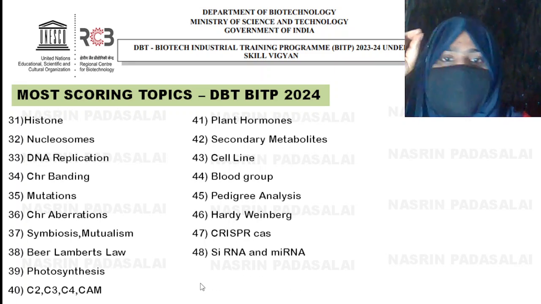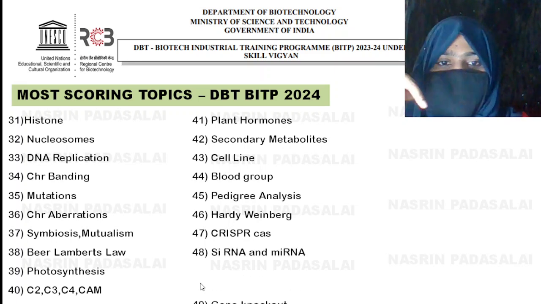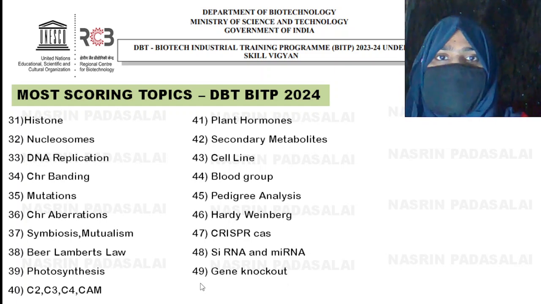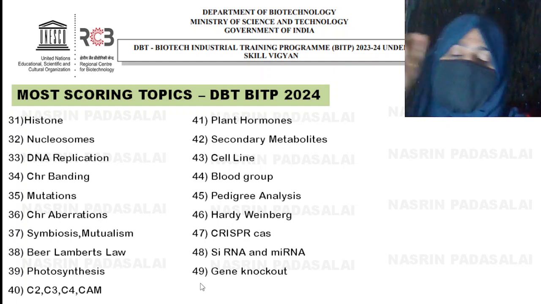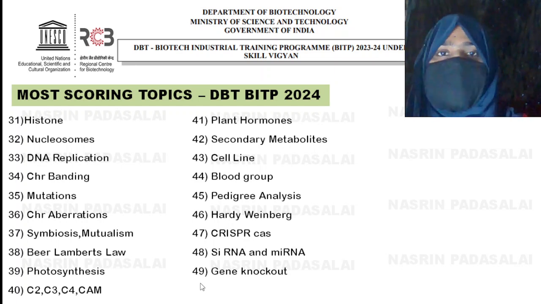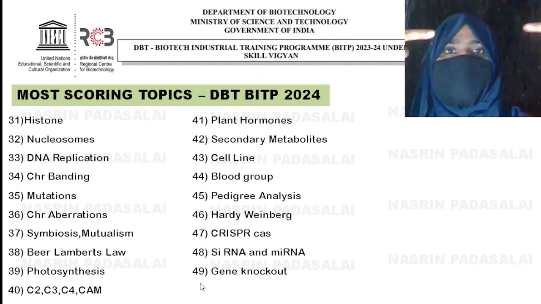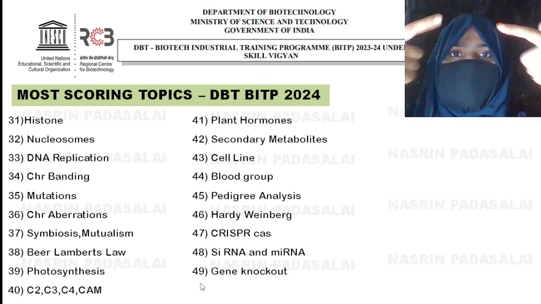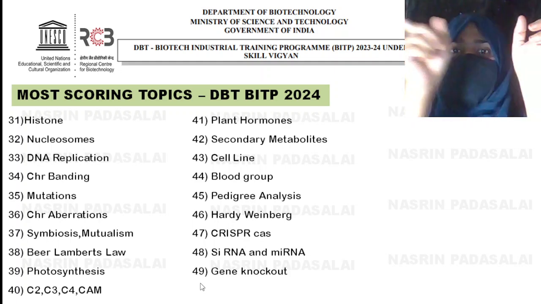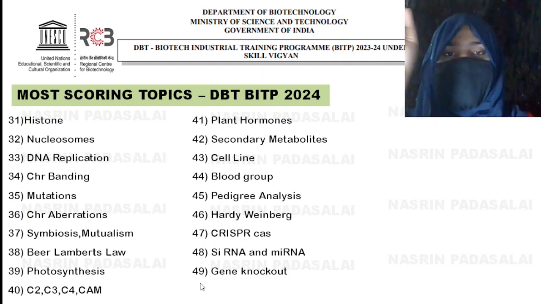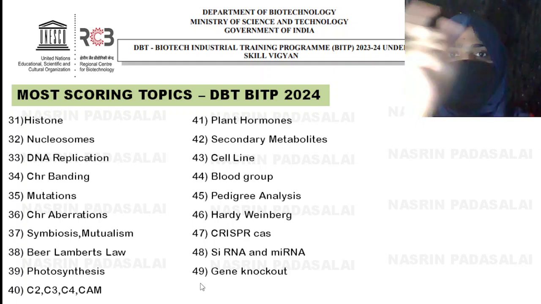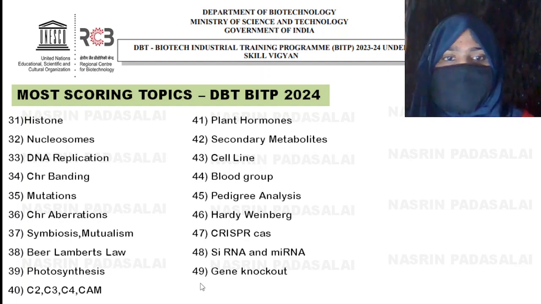Next is siRNA, mRNA, the precursor and the biochemical bioprocess. Next is gene knockout technology. You need to study about how to identify recombinant, non-recombinant, that neomycin, G418, ganciclovir, all those things we study, and also study about Cre-Lox-P recombination, like if it is in this position, some process will take place, if it is in this position, some other process. What is Cre, what is Lox-P, and about the promoter.